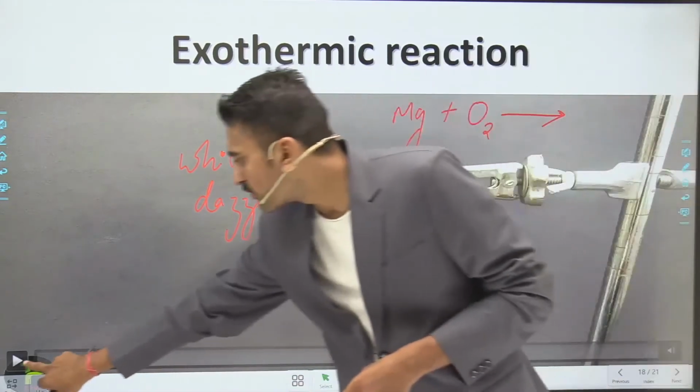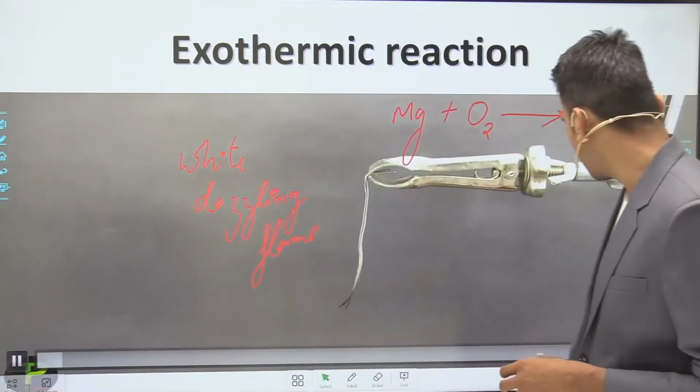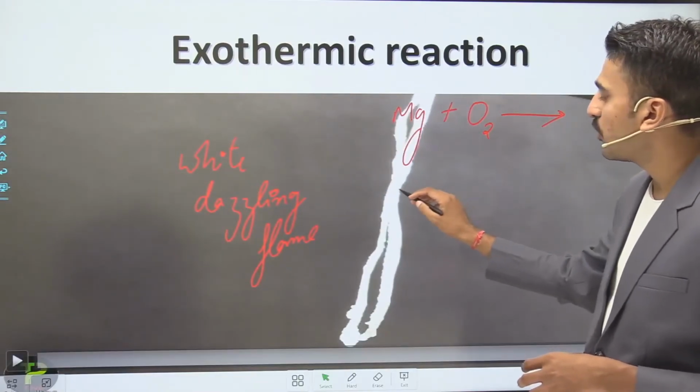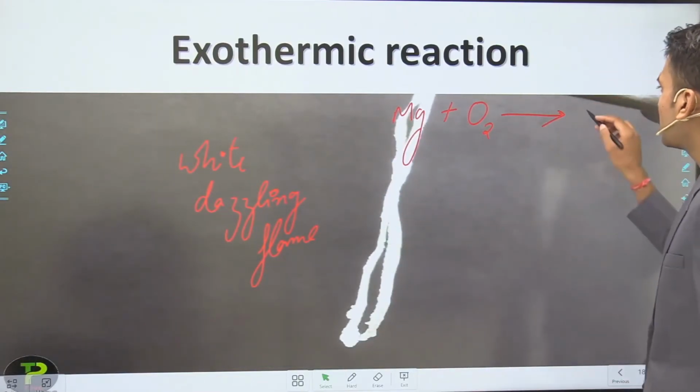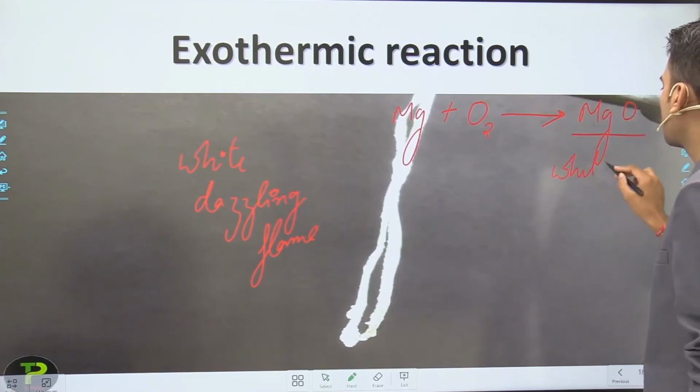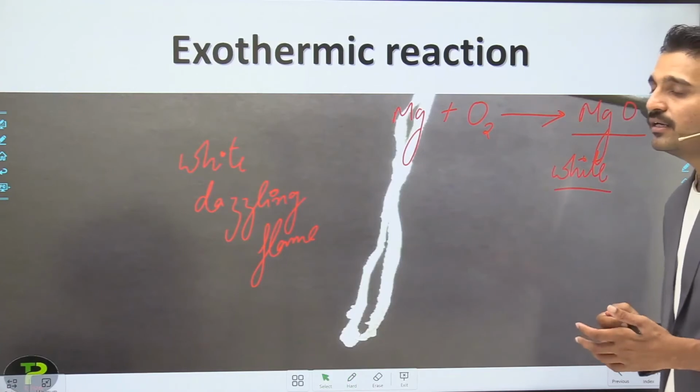After the completion of this reaction, what you observe is the white color of magnesium oxide. So this is the formation of magnesium oxide, which is white in color.